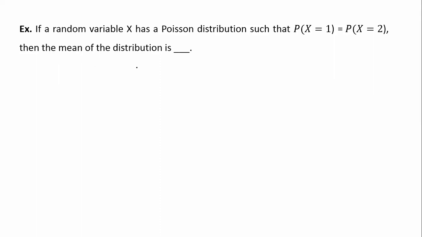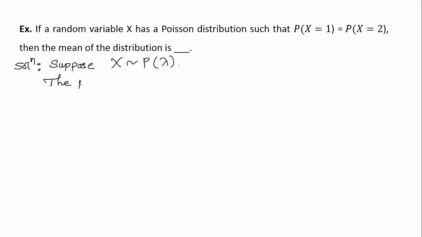As such, we are going to discuss some distributions, but before that, this is one problem, so let us continue. If x is a random variable which has a Poisson distribution such that probability that x equal to 1 equals probability that x equal to 2, then the mean of the distribution is... now we know here, suppose x follows a Poisson distribution with parameter lambda. Value of lambda is unknown.